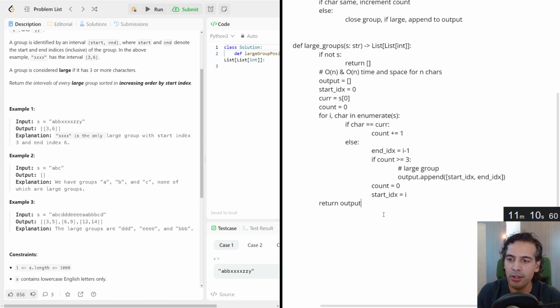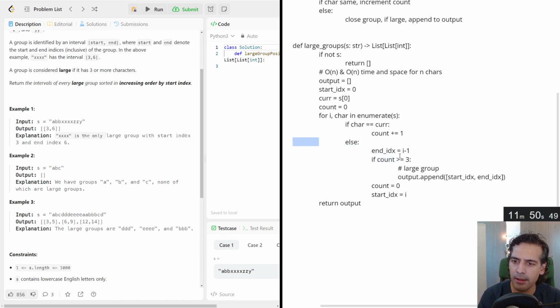All right, what I'm trying to do now is just look through the code, make sure I don't have any errors, and then I'm starting to think about any quick optimizations that I could do. So one we had talked about was count. Is there any reason we don't want to track count? We could just use the start and end index instead of count, and then we just append that directly, and that way we don't have to worry about recentering it, and then we could just do a check for if the char is different. I kind of like that. I think it does make it a little bit cleaner. So let's see if we can do that.